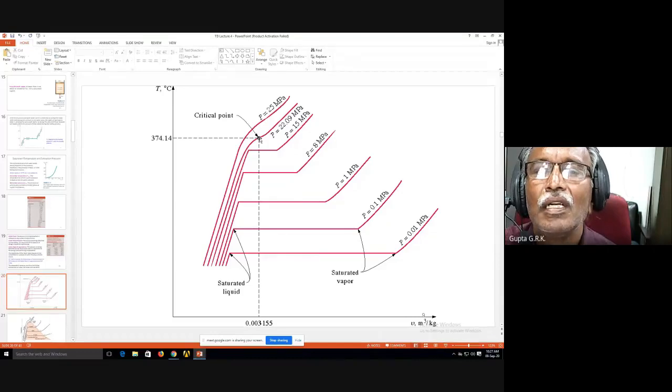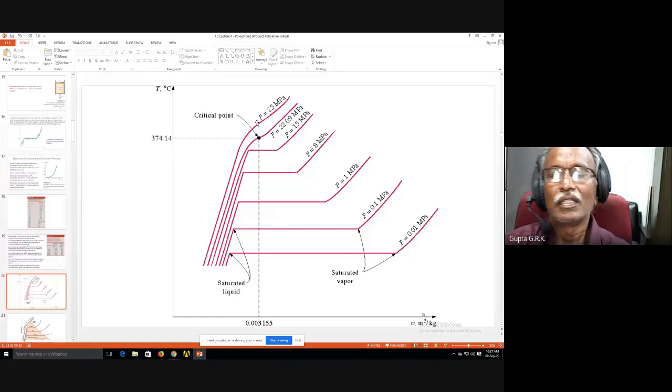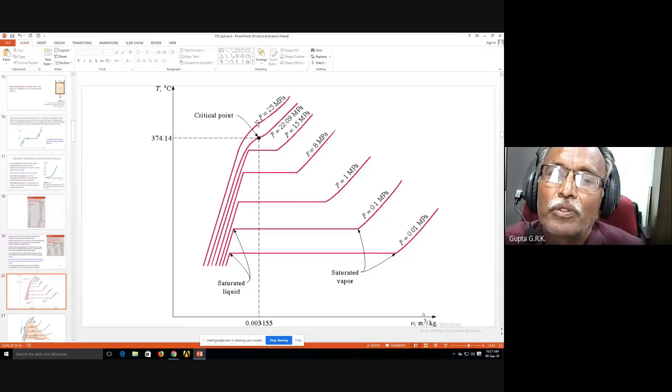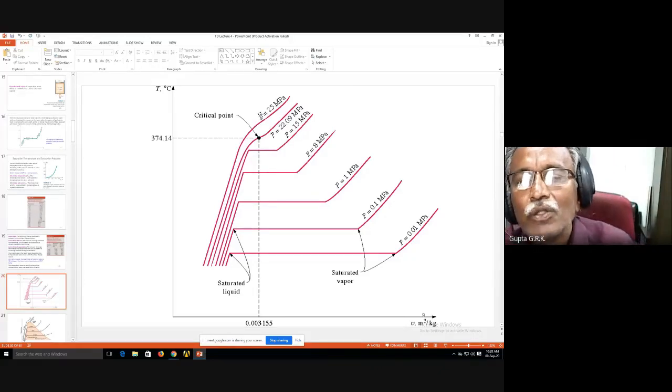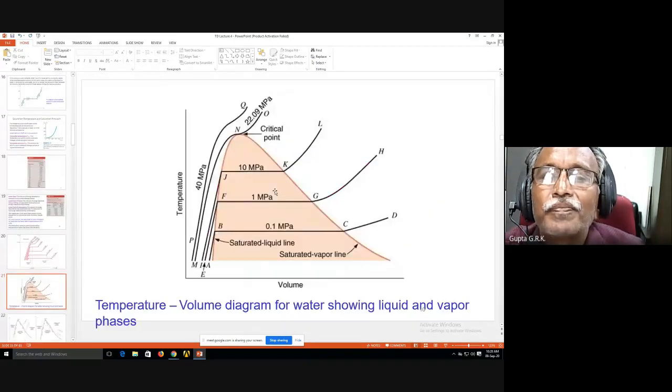That is, here where the change of liquid to vapor is taking place, we cannot identify it. And beyond this, everything looks like a single phase. You cannot distinguish between liquid phase and vapor phase above the critical point. We'll go into it further as we go to the next slides.